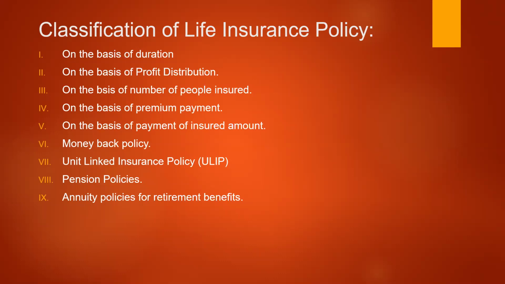So this is a classification of the insurance policies. Each insurance company comes with a unique type of policy falling in any of these categories. For example, the Life Insurance Corporation LIC has developed a children money back policy. Children money back policy falls into money back policy, category 6. There is also the Bima Kiran endowment policy, which falls in the duration and profit type of policy. So like that, different policies are developed falling into different categories. That is the classification of the insurance policy.